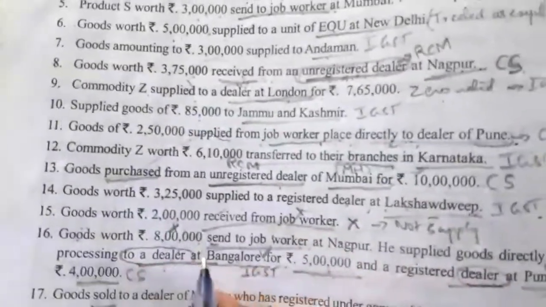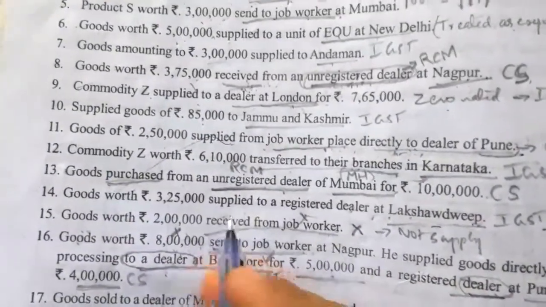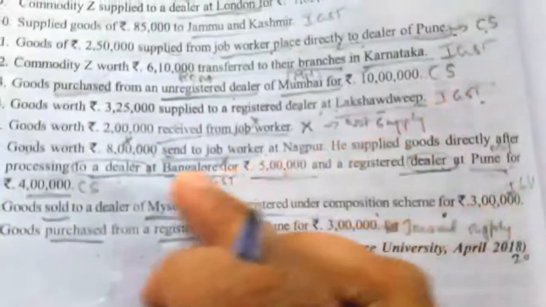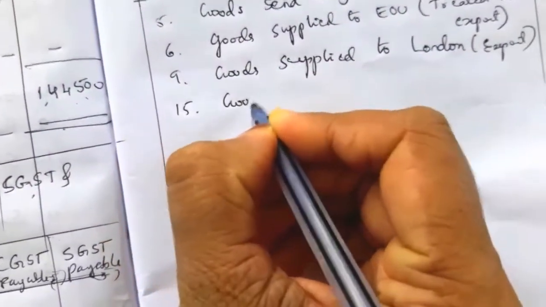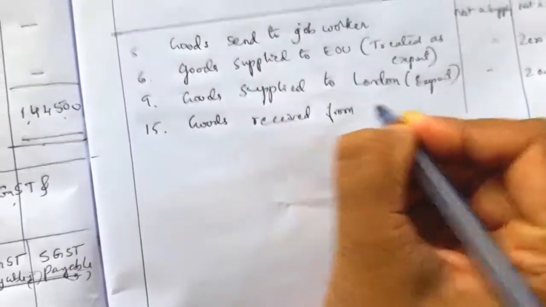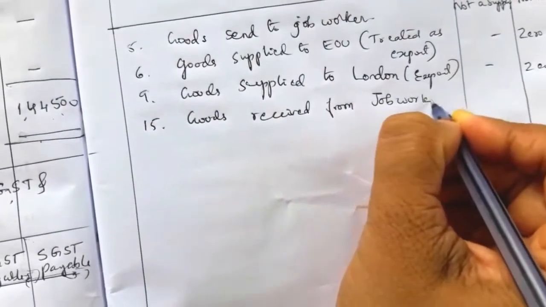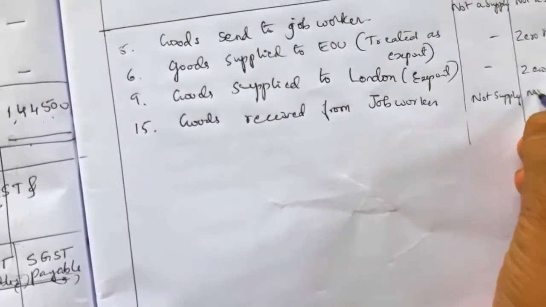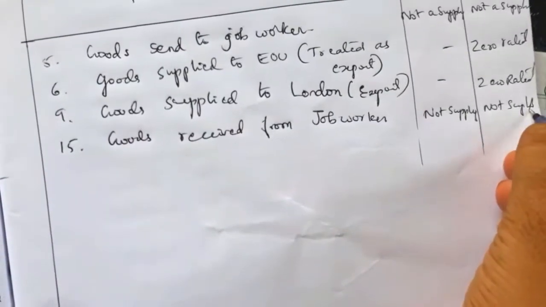Next, goods worth 2 lakh received from a job worker. So goods sent to job worker or received from job worker is not a supply. So right here, point number 15, continuation it is, goods received from job worker. So it is not a supply, so not taxable under CGST or IGST column.